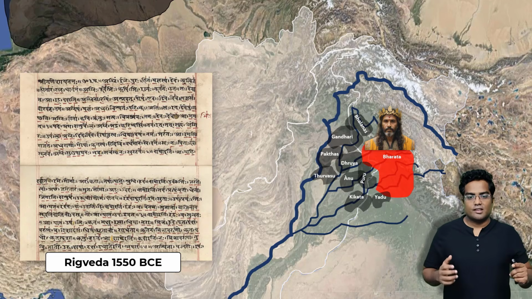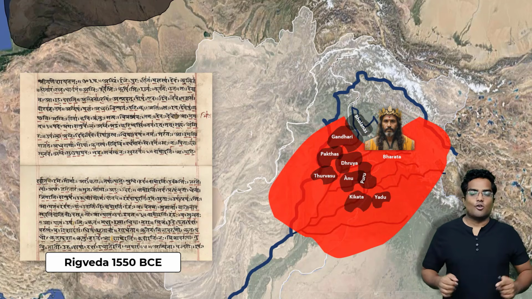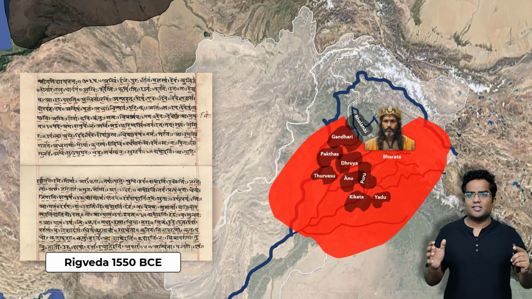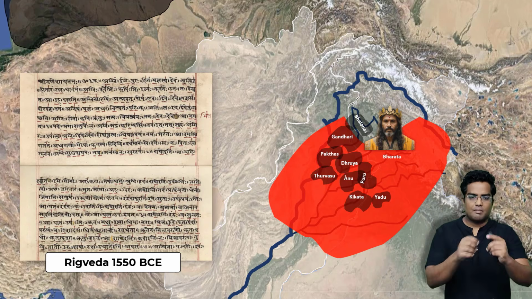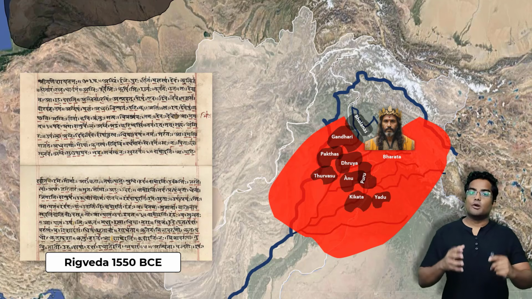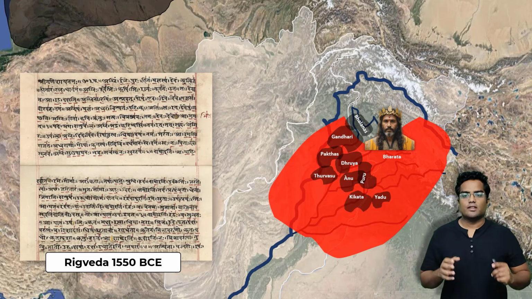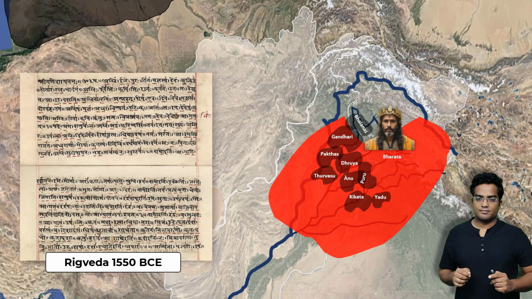However, for some reason, the Bharata tribe defeated all of them. I don't know how it happened, but the Rigveda mentions there was a clever ploy made by King Sudas of the Bharata tribe, and that is why they were able to defeat all of them. A very interesting thing that you can learn from the Rigveda.